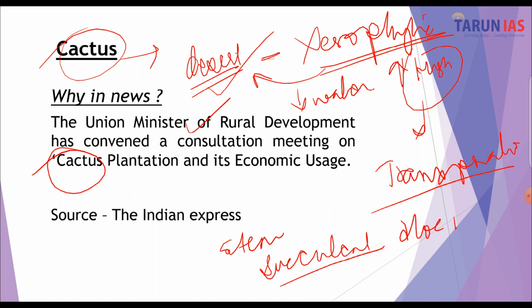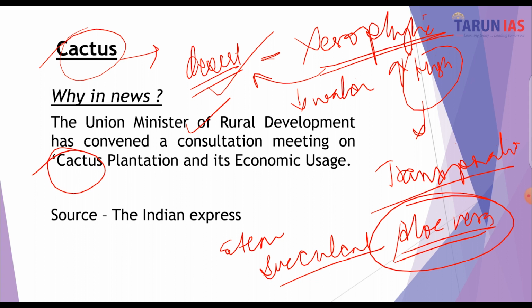Example, aloe vera. You might have heard about aloe vera. Aloe vera is a cactus, and the stem of the plant is succulent. There is a lot of moisture and a lot of water content. So water has to be stored. Wherever there is a space in the body part, the water gets stored there, so as to survive the desert conditions or the xerophytic conditions.